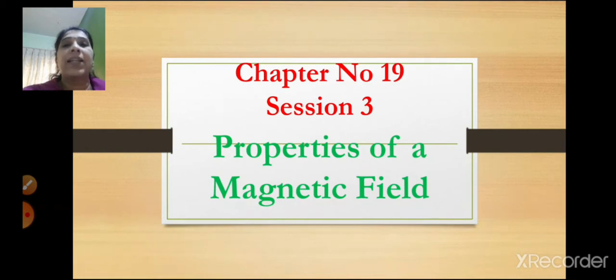The magnetic lines of force always run from the north pole to the south pole. This south pole may be of the same bar magnet or of a different one. They are in a state of tension like a stretched spring, and the number of lines of magnetic force at a particular point determines the intensity, that is, the strength of the magnetic field.